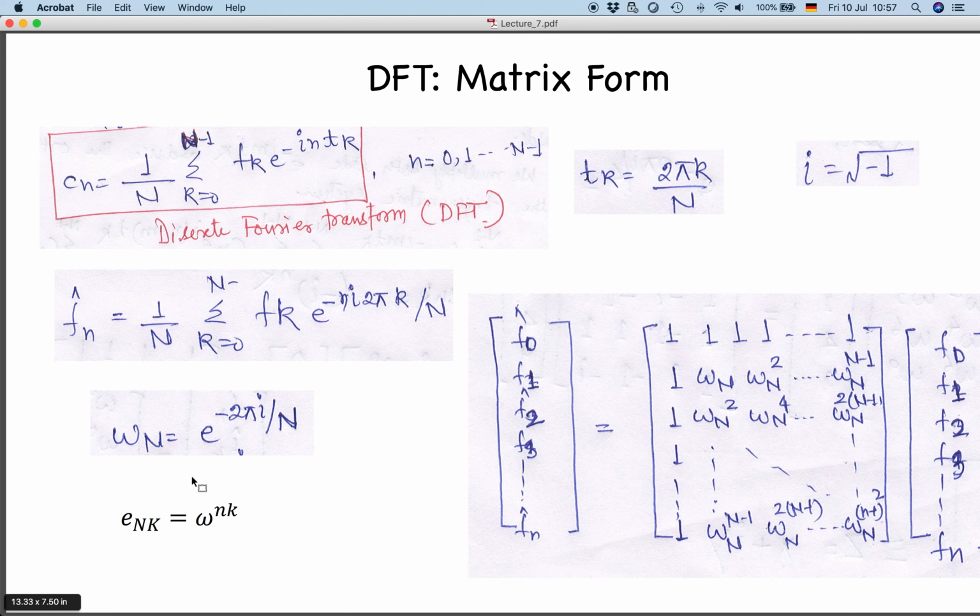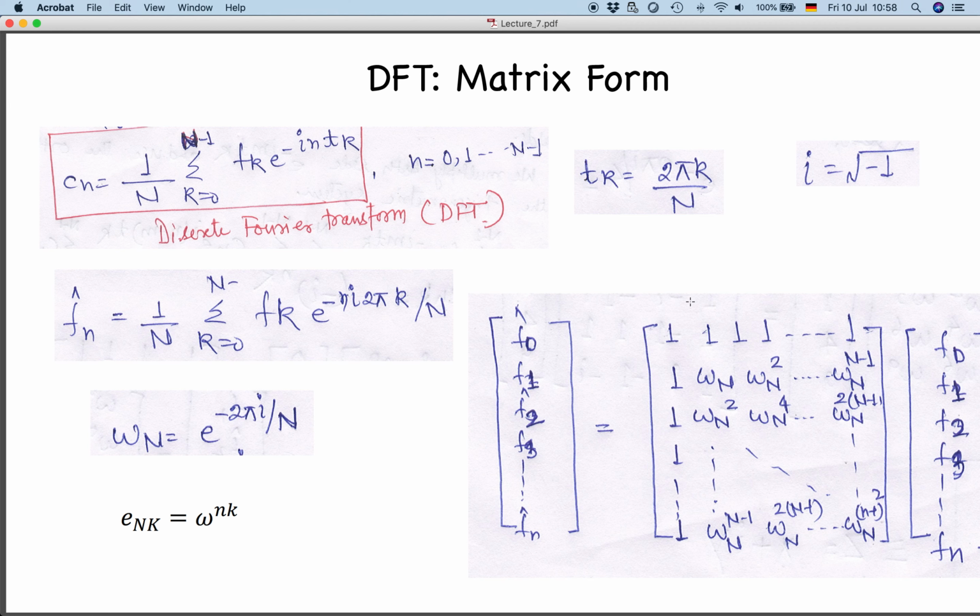So k indexes the samples in your data. Your input data has a particular value at each k. So I am writing this as a column vector here: f0, f1, f2, f3, up to fn. So this is your input data, written in column form. On the left hand side is the Fourier transform. So if your input data has 10 points, your Fourier transform will also have 10 points: f0 hat, f1 hat, f2 hat, f3 hat, up to fn hat.